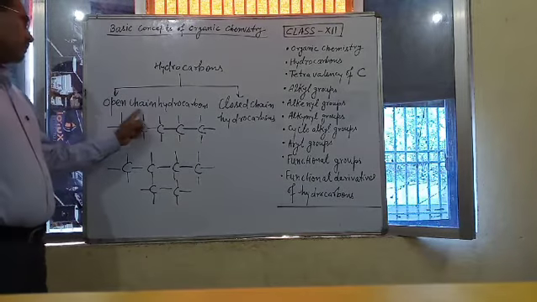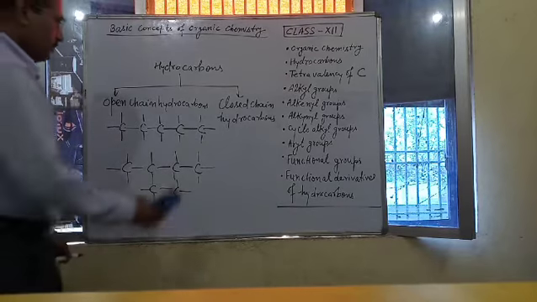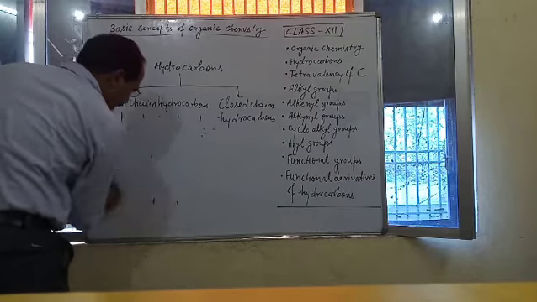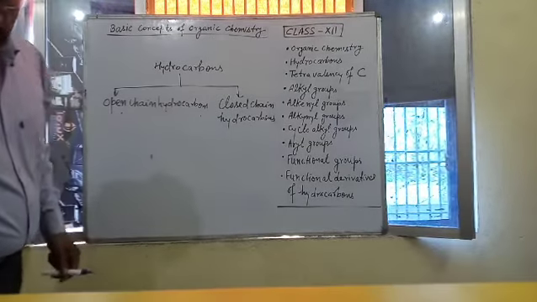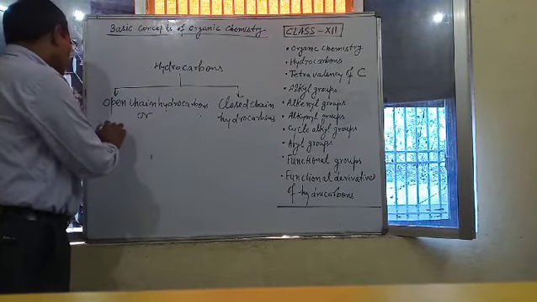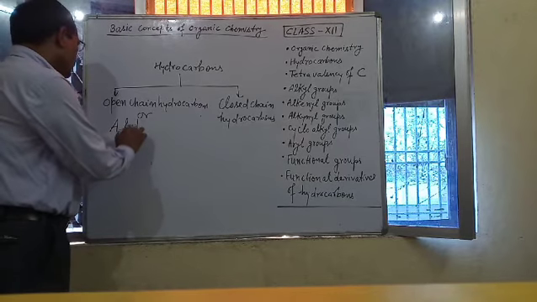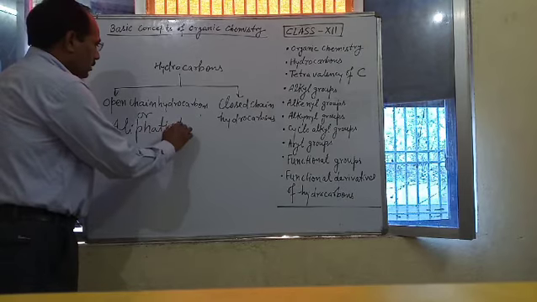Open chain hydrocarbons are also known as aliphatic hydrocarbons. What is the another name of open chain hydrocarbon? Aliphatic hydrocarbons. These open chain hydrocarbons are also known as aliphatic hydrocarbons.